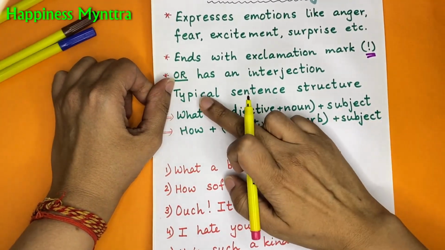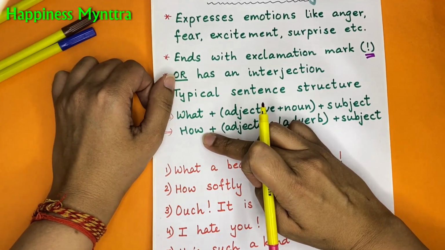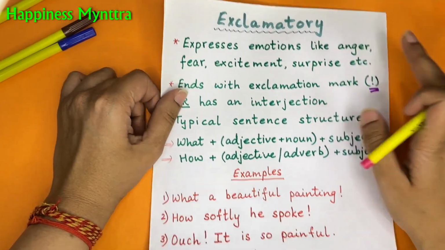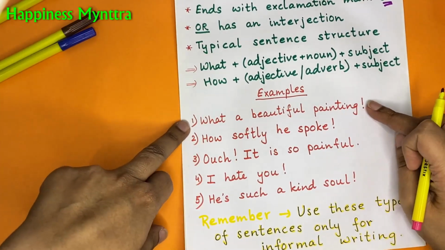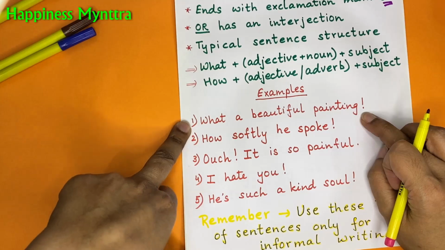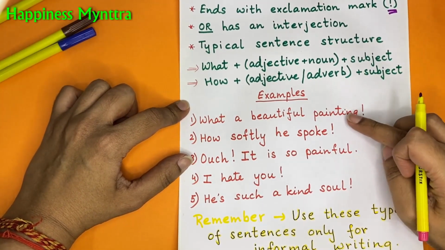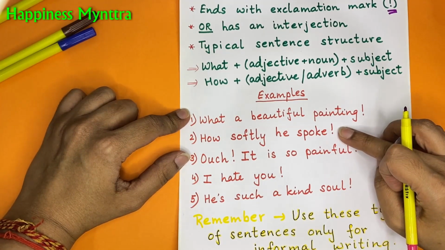Now remember, these two could also be your interrogative sentence starters, but here we are using them as exclamatory sentence starters as well. So if we have a sentence like, what a beautiful painting, it is not a question. Therefore, it will be an exclamatory sentence. How softly he spoke, again an exclamatory sentence.